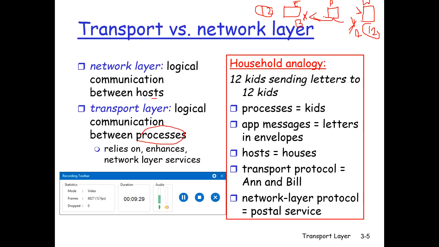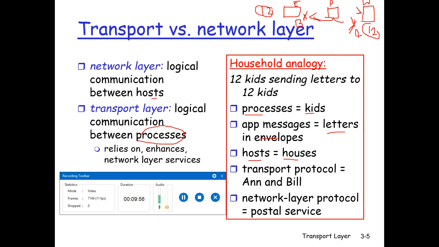So this is a quite good example for understanding how the transport layer is related to the network layer. Let's understand the processes. The applications are kids. Application messages that you send are letters in envelopes.